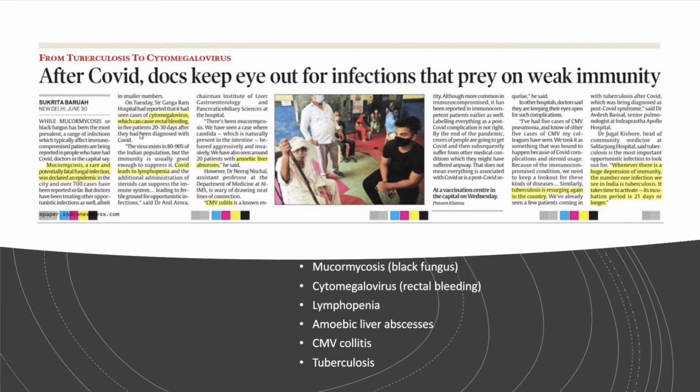The next article says that there has been a surge in the post-COVID infections which target individuals with a weak immunity. The article has mentioned the names of certain post-COVID infections. Let us have a look at them. The first is mucormycosis, which is the black fungus. Then it is cytomegalovirus, which leads to rectal bleeding. Then lymphopenia, amoebic liver abscesses, CMV colitis, tuberculosis. So we don't really need to go into the details of these, but there is no harm knowing their names.